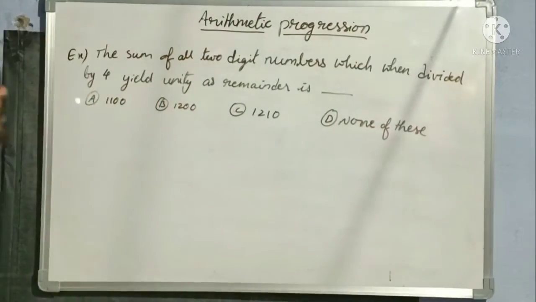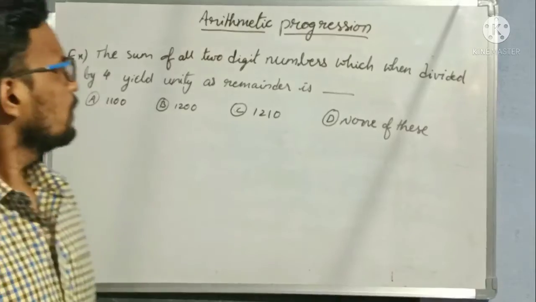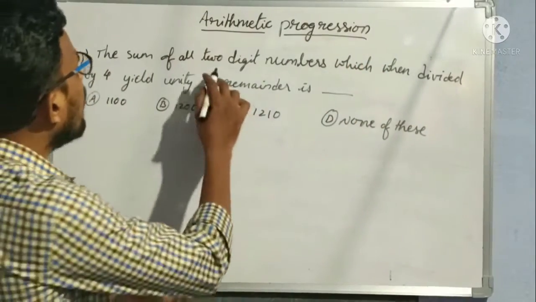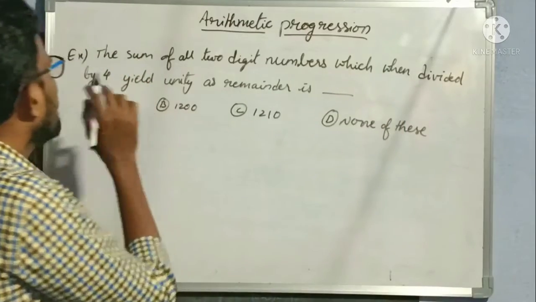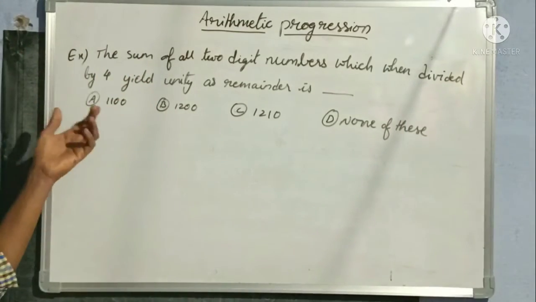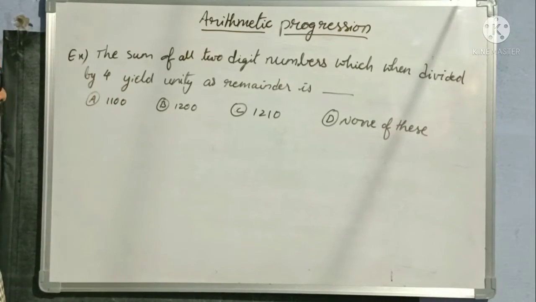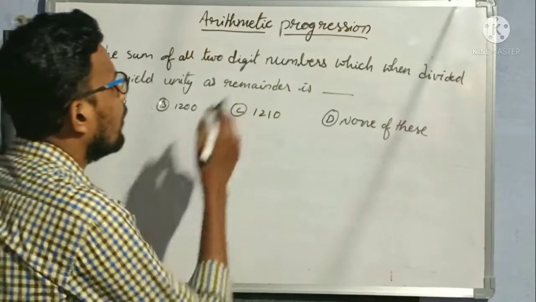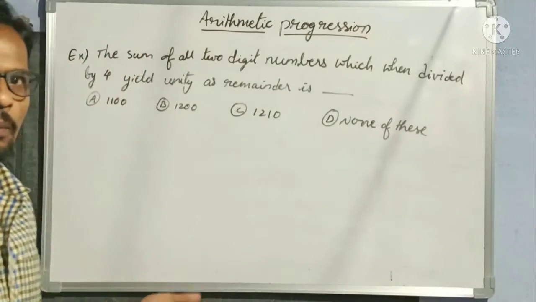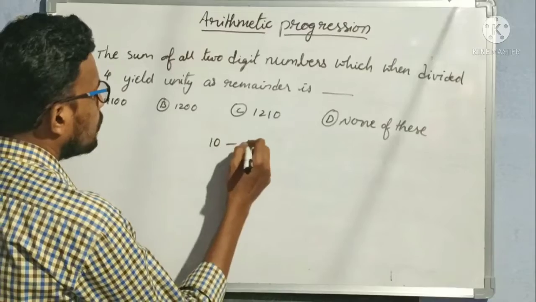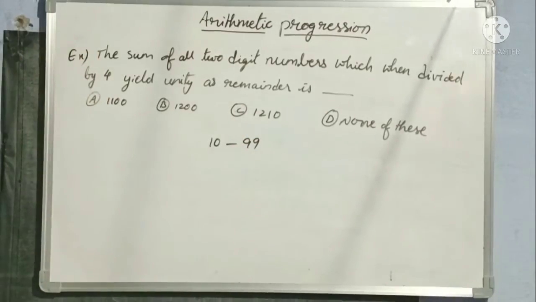Okay, so now let us find the solution for this problem. Sum of all 2-digit numbers which when divided by 4 leave a remainder of 1. 2-digit numbers means from 10 to 99, right?